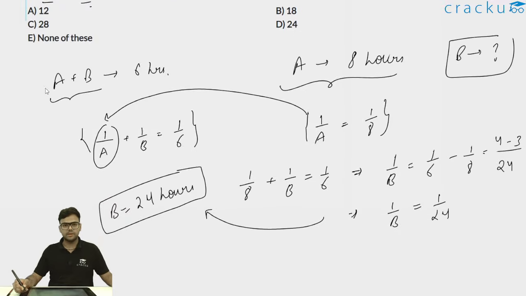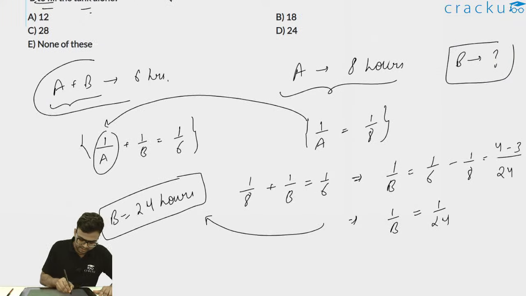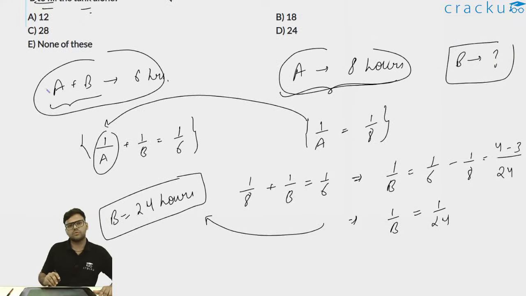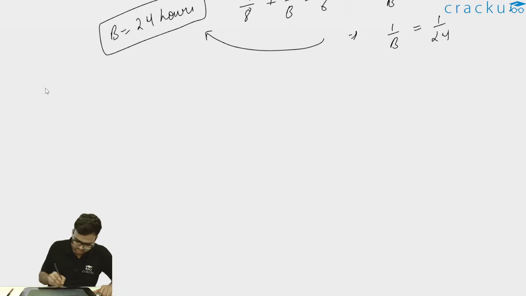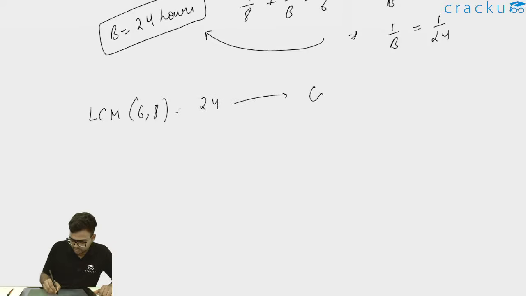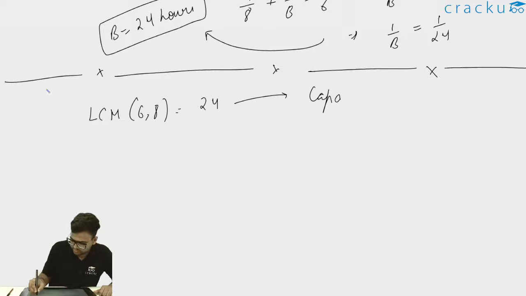I'll explain the LCM method as well for this question. For the LCM method, it is given that A plus B is taking 6 hours and A alone is taking 8 hours. So basically we have to take the LCM of the given times. We are given 6 hours and 8 hours, so we'll take the LCM of 6 and 8. The LCM of 6 and 8 will be 24. This will be the capacity of the tank. The first one was the unitary method. Now this is the LCM method. So the LCM of 6 and 8, which are the times taken, let us consider as the capacity of the tank.